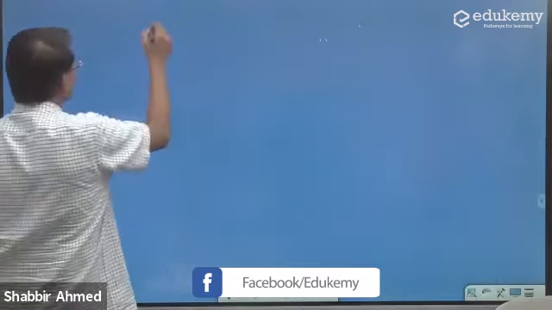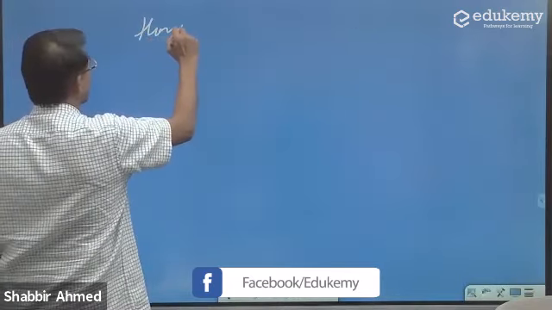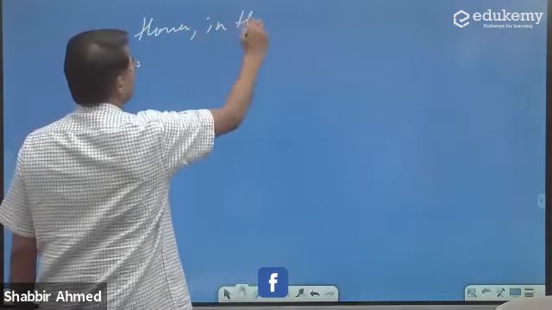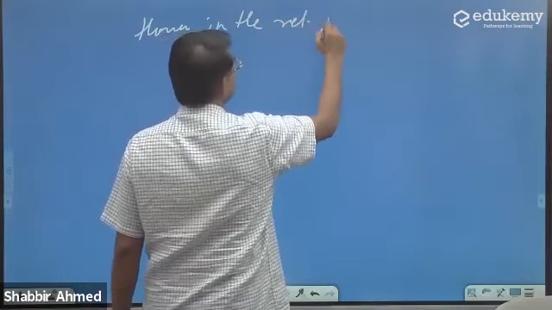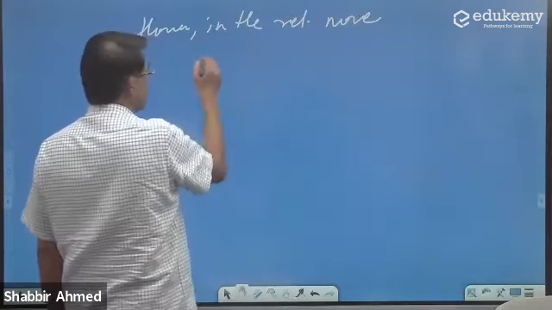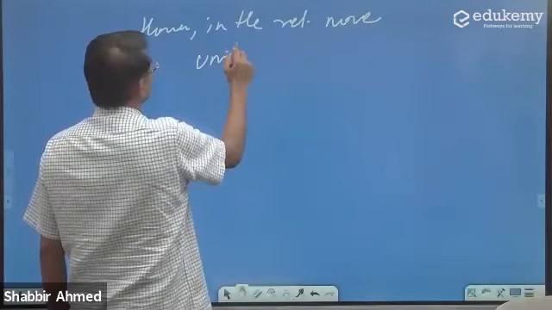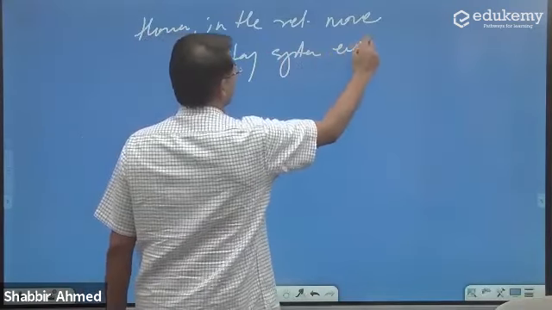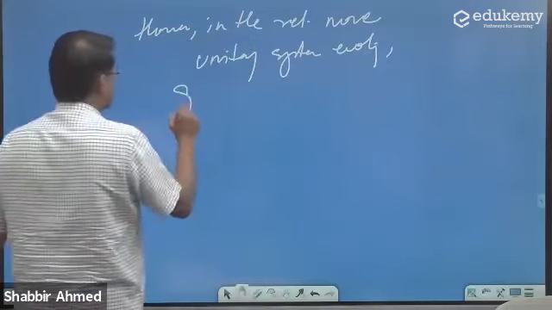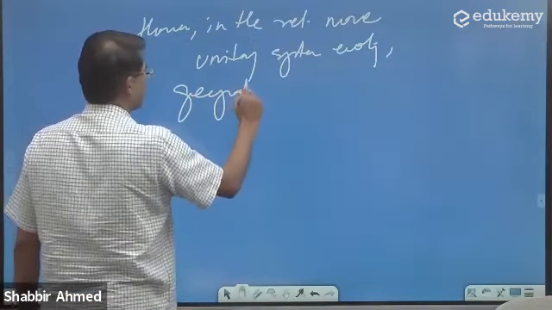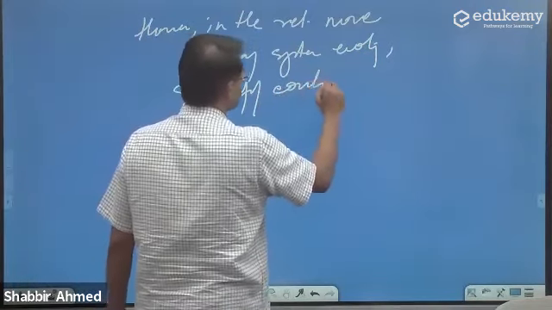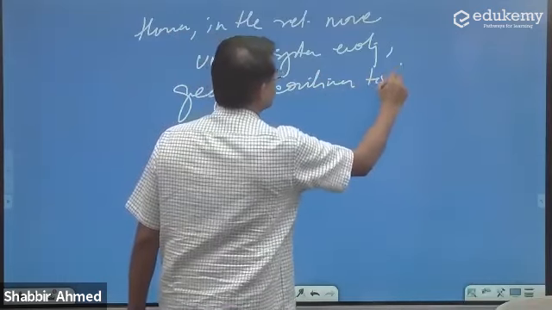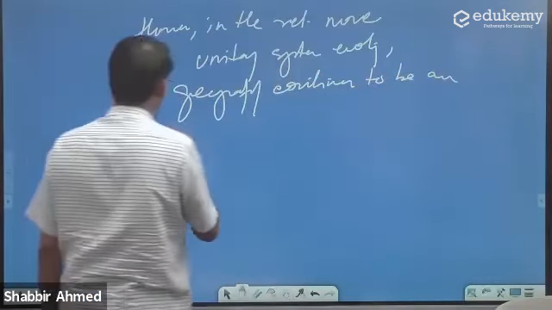We say, however, in a relatively more unitary system evolving, geography continues to be an important factor.